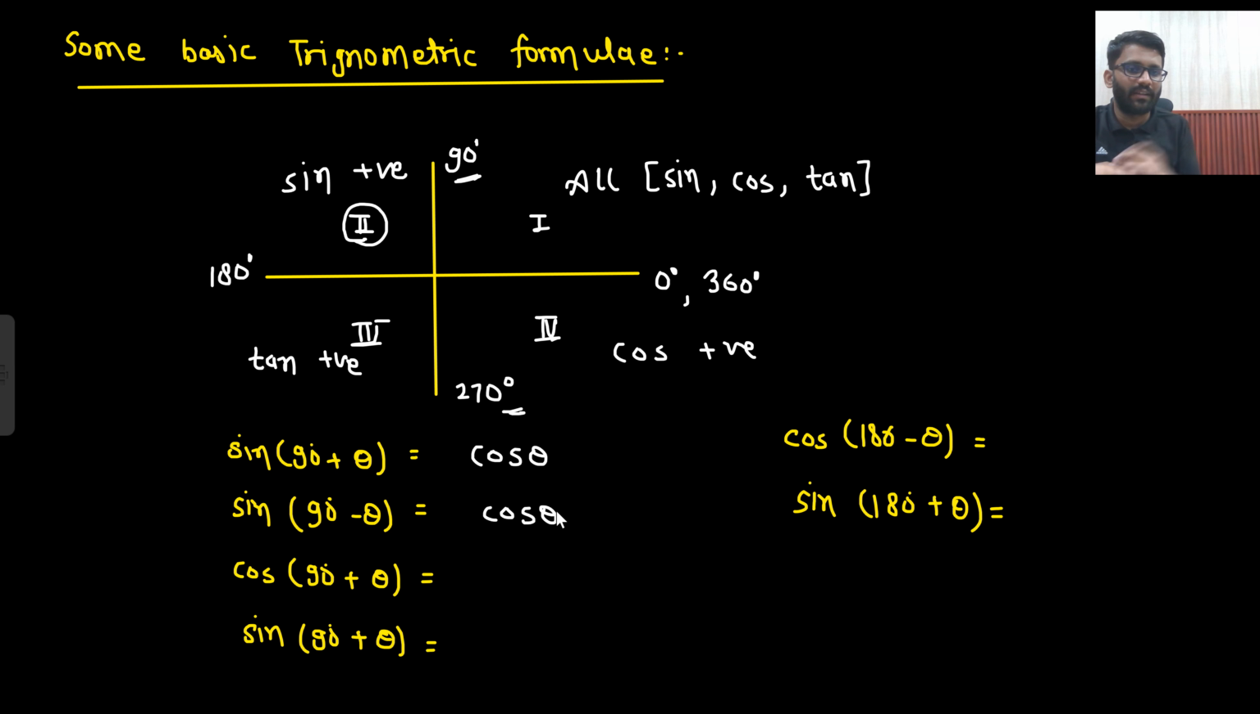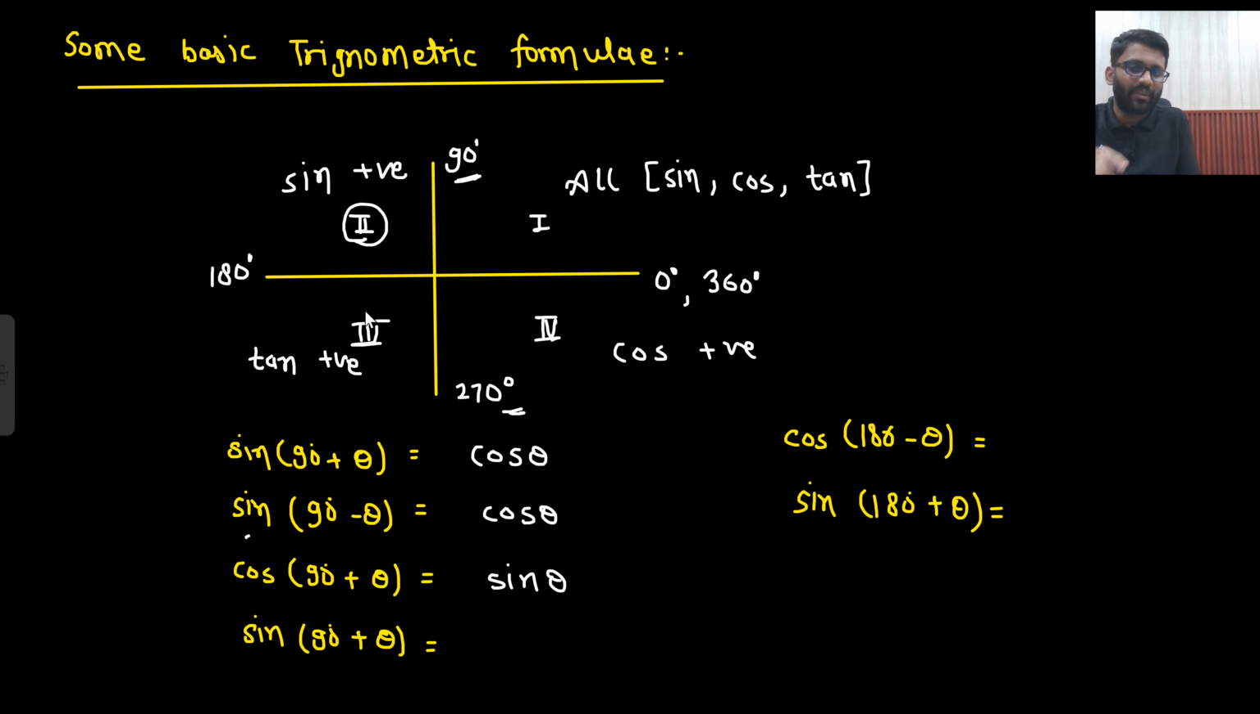Sine 90 minus theta, where will it fall? In the first quadrant. You go and ask sine whether it is positive or negative. Sine will say I am positive. So it will be cos theta only. Whenever you see 90 degrees, it will change. So sine will go to cos theta.